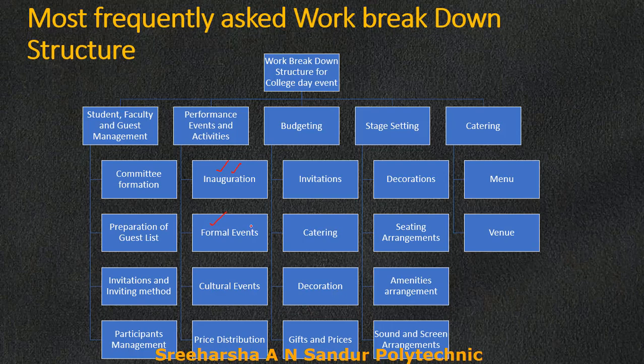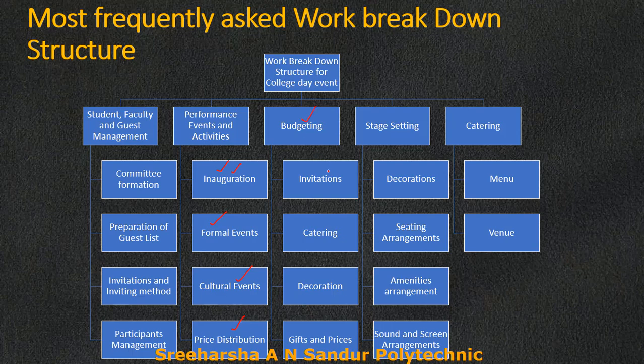All this will be the formal events. Then any cultural events that will be performed: what is the sequence and timing of the performances, then prize distribution, who should do it and how it should be arranged. We take care of all this.